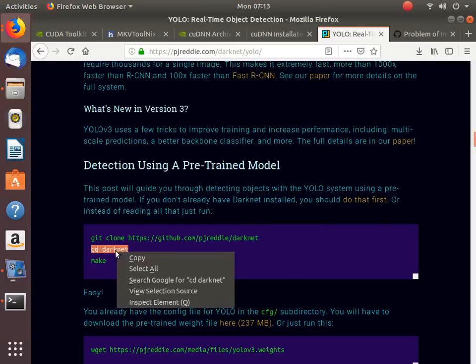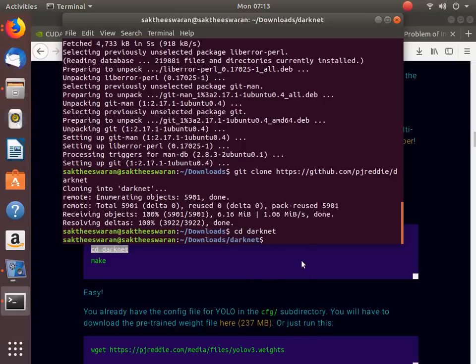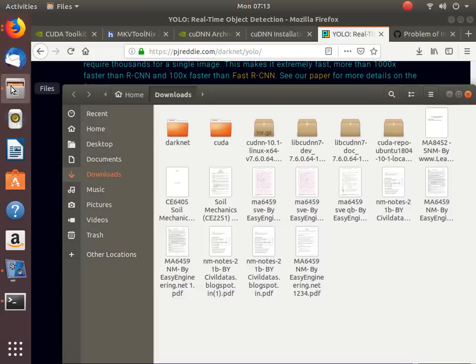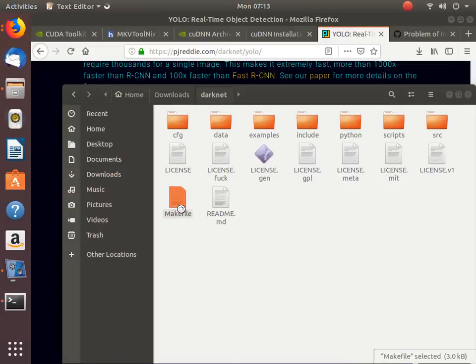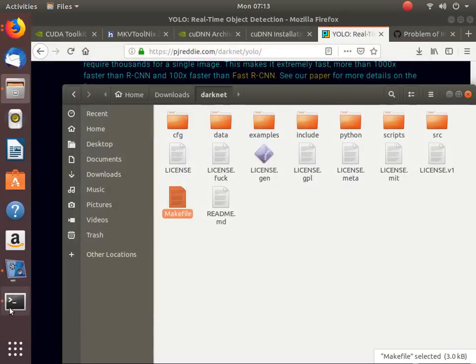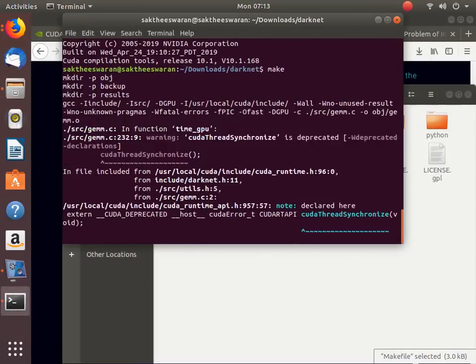Then get in the darknet folder. There may be errors, we must rectify them, but the CUDA, as you can see, has been installed successfully. There was no problem with that. Then you have to go to the downloads, and you have the darknet over here. Go to the makefile, and GPU computing has to be 1. Save it, close it, get here and give make.